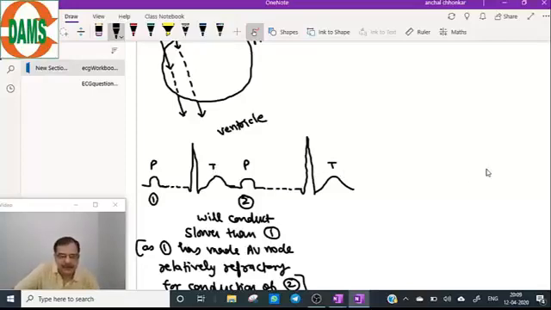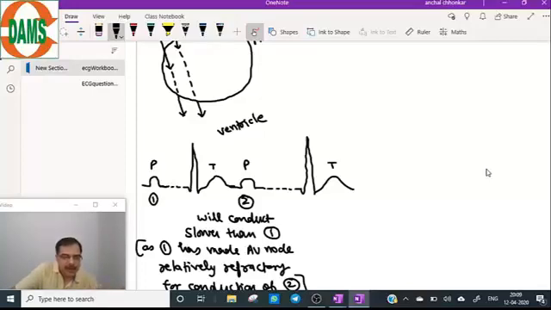So this is the status of the second impulse. It will conduct slower than 1, because 1 has made the AV node relatively refractory for 2.